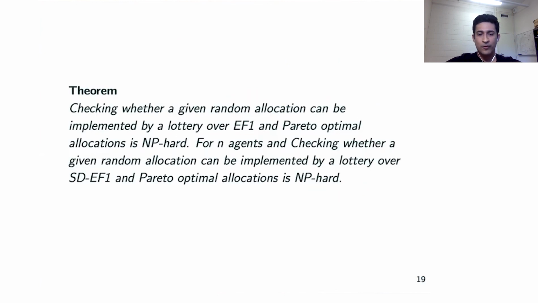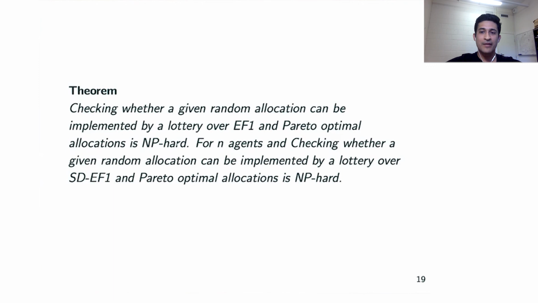Apart from our impossibility and possibility results, we also have some computational theorems. For example, we show that if you're given a random allocation in which we only have the ex-ante information, then checking whether this allocation can be implemented by a lottery over EF1 and Pareto optimal allocations is an NP-hard problem.